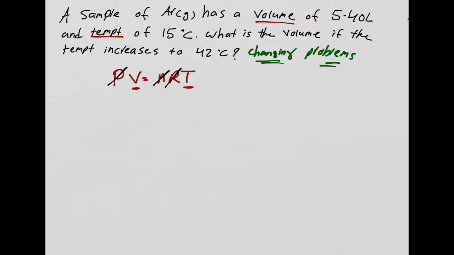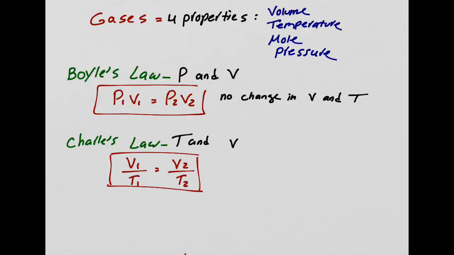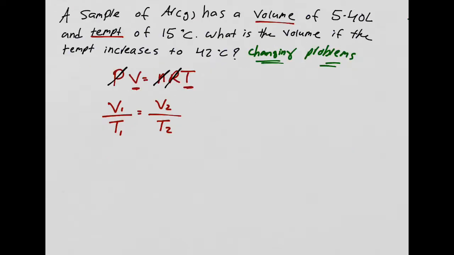Then I'm going to move everything to one side. So I'm going to move temperature to this side. If I do that, I'm going to end up getting V over T. I'm going to move a temperature to the other side. So V1 over T1 equals V2 over T2. So you did that without having to memorize that this was a Charles law. So you can just do that based on PV and RT. Okay? Now don't forget the unit. That still applies.